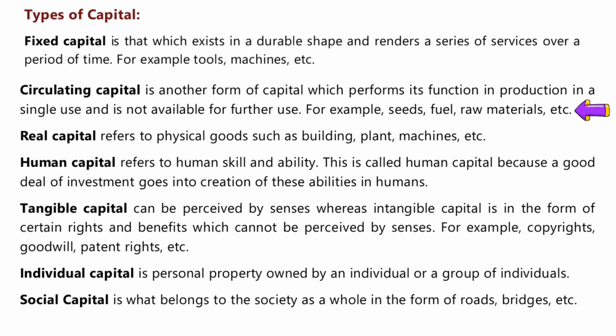For example, petrol. Petrol is needed to run the machine. But once petrol is used, it cannot be reused. It is used for production, for running the machine. So it is a capital, used for the production of the other goods, but it can be used only once. That is what is called circulating capital.